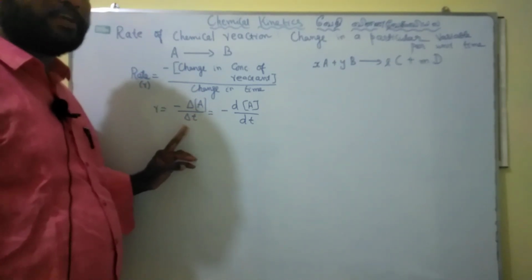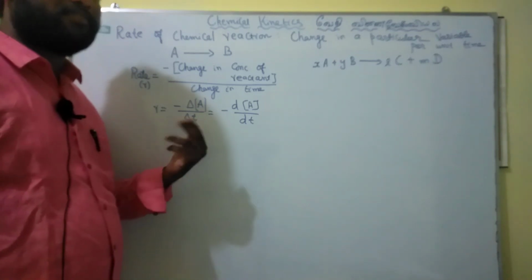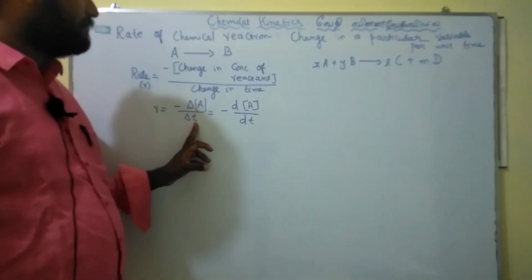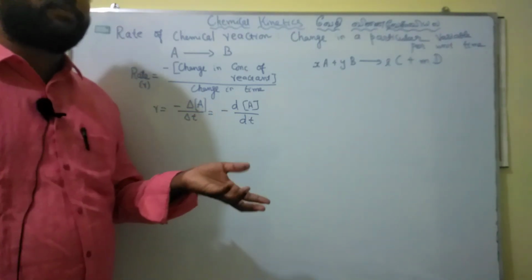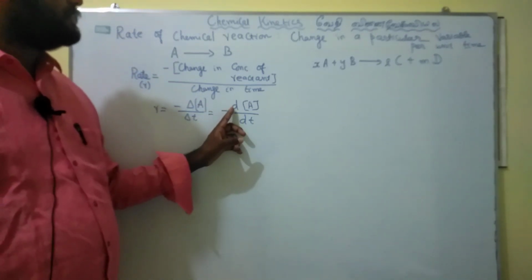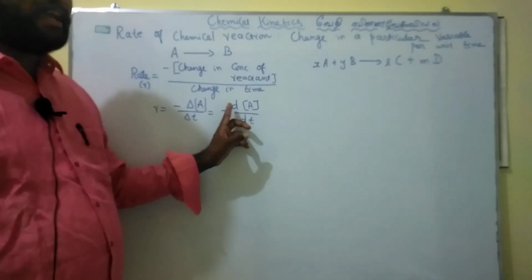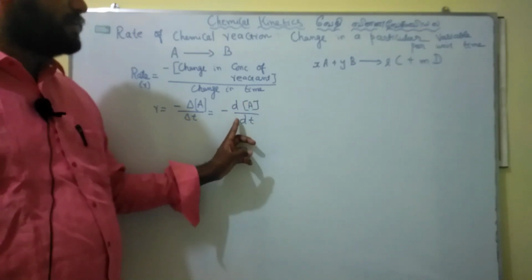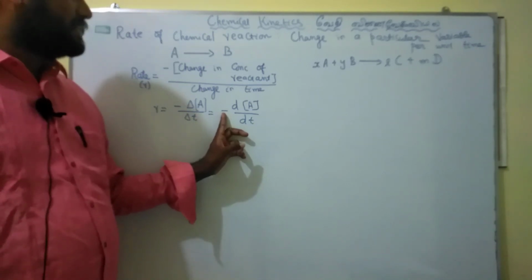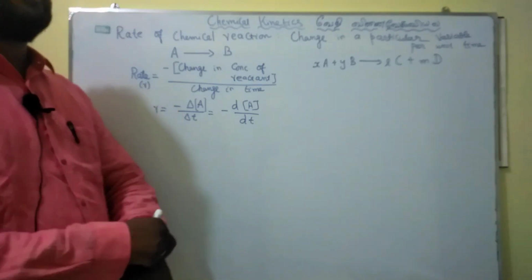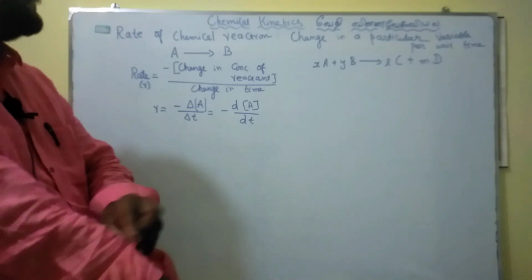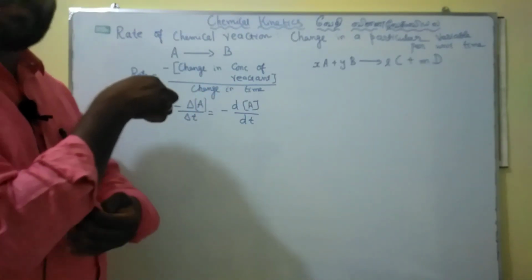Initially t is equal to 0. After 5 minutes, after 10 minutes, after 70 minutes, whatever it may be. So the change in concentration with respect to change in time. The change is an infinitesimal change when you count for a second, hence we put a d for differential. d of the concentration of A by dt. The negative sign implies the concentration of the reactant keeps on decreasing. So minus d[A] by dt. For any chemical reaction, we have to write the rate of the reaction like that. This is the way to write the rate of reaction.